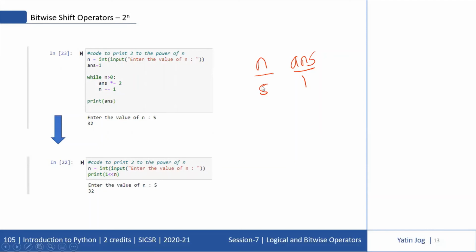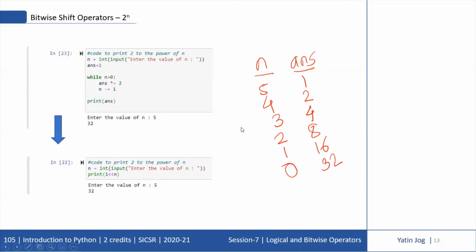So first of all, the value of n is 5. So 5 is greater than 0? Yes. So it will come inside and do 1 into 2 is 2, and then n equal to n minus 1, so n will become 4. Now again, it will check, 4 is greater than 0. Yes. So it will come inside the while loop. It will do 2 into 2 is 4 and n will become 3. 3 is greater than 0? Yes, it will become 8 and n will become 2. 2 is greater than 0? Yes, it will become 16 and n will become 1. 1 is greater than 0? Yes, answer will become 32 and now n is becoming 0.